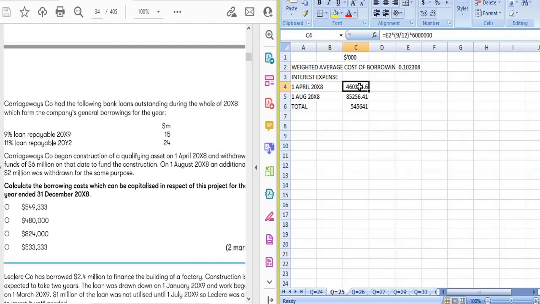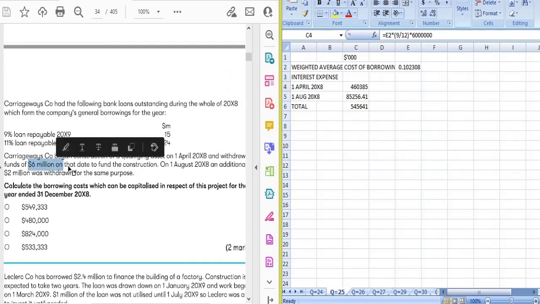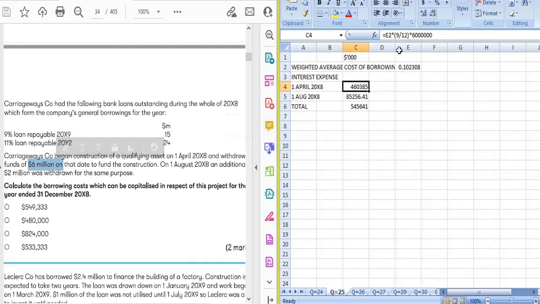So we will just have a look on the formula bar. I have simply multiplied the loan amount which we have withdrawn, that is 6 million, and multiplied it by the interest rate which we calculated above, so E2, and as it has been 9 months, we will multiply it by 9 divided by 12. Okay, we will get a certain amount.